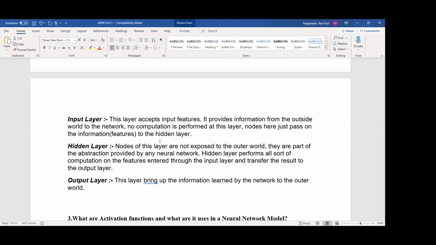These hidden layers are abstract, we will not show them to the outside. So hidden layers are always abstract layers, we are hiding them. That is the concept of hidden layers. Output layer: this layer brings the information to the outside world. What is the output of this layer?